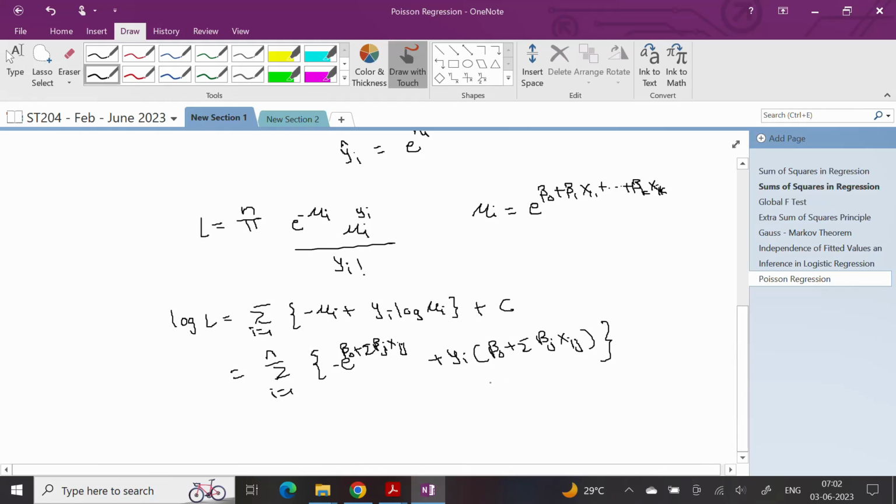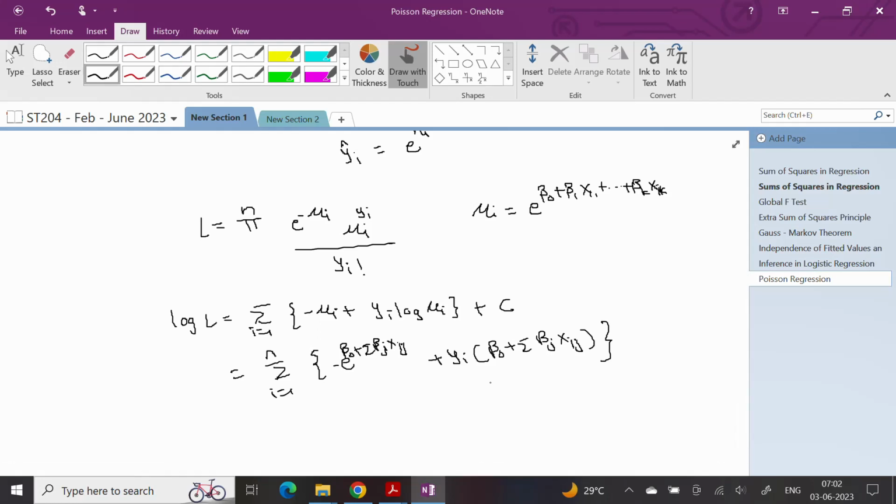And now I have to differentiate this with respect to individual betas. Again, as you can see, this is not a linear function of betas, so differentiating it is going to be complicated. We are not going to get explicit solutions, but we again use iterative procedures. We can use the same procedure, that is iteratively reweighted least squares, to get estimates of betas.